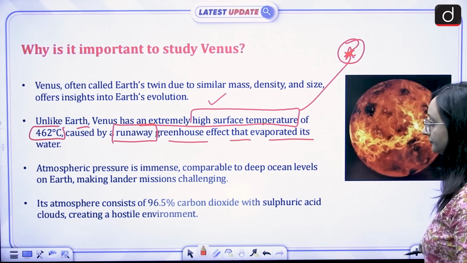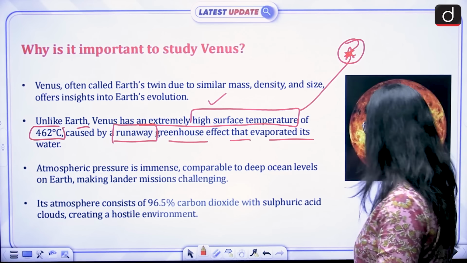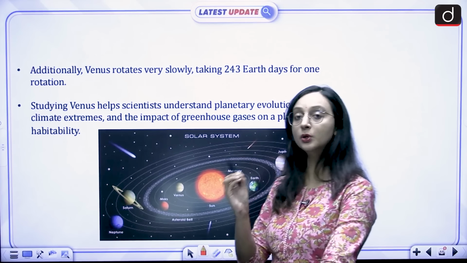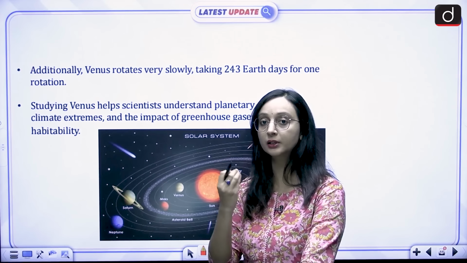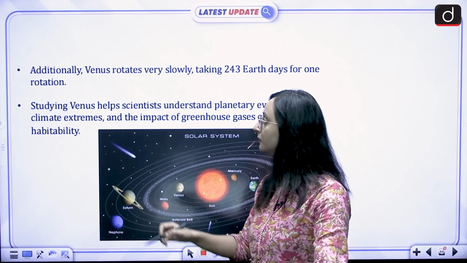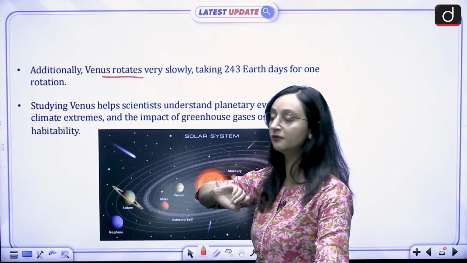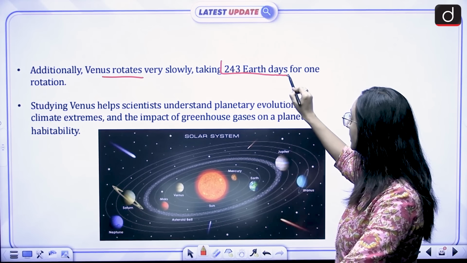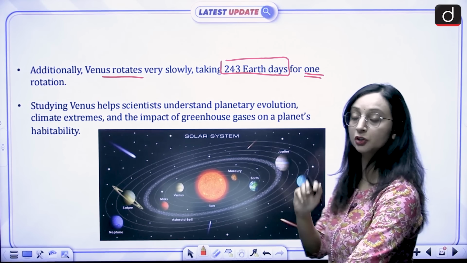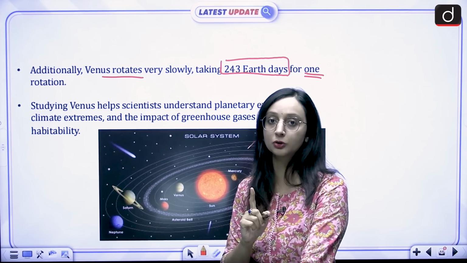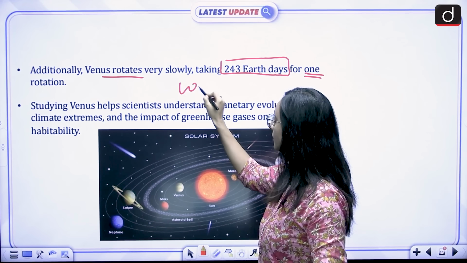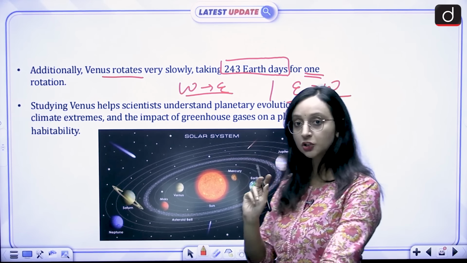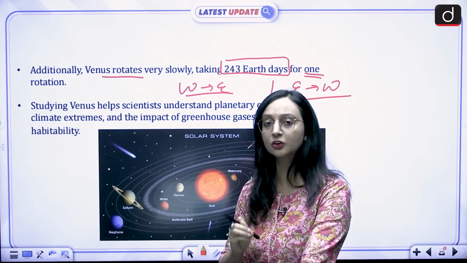Other than this, we are also wanting to understand the cloud cover that is present, or the cloud cover that is super rotating on Venus. So if you talk about the rotation of Venus, Venus rotates very slowly in comparison to Earth. It takes 243 Earth days for one rotation on its axis, and the direction is also different. Earth rotates from west to east. Venus rotates from east to west. So the rotation is also in a different direction, and then the rotation is super slow.